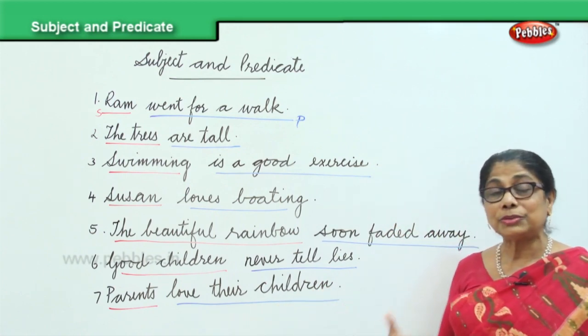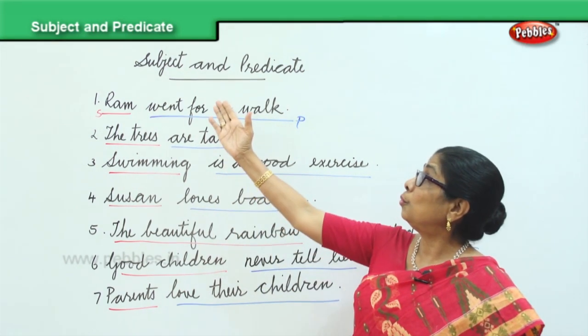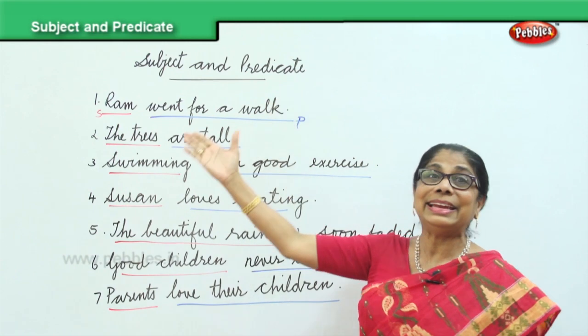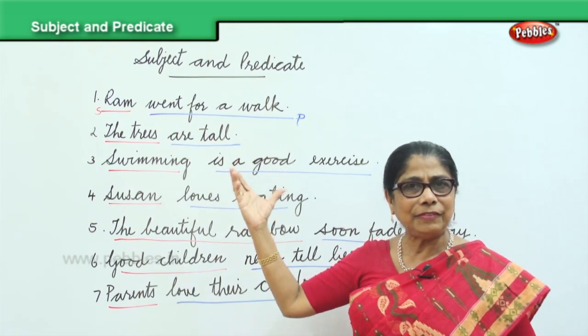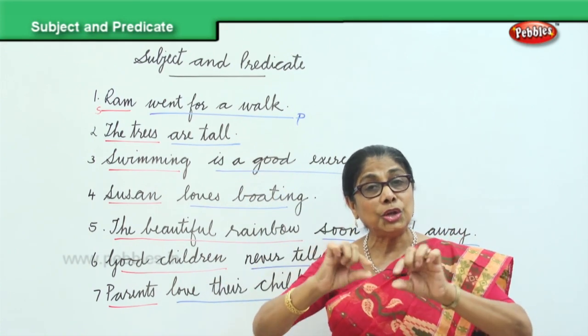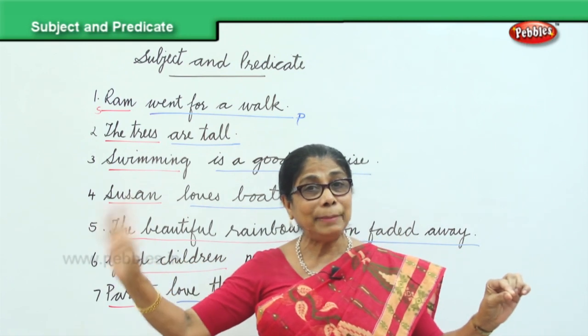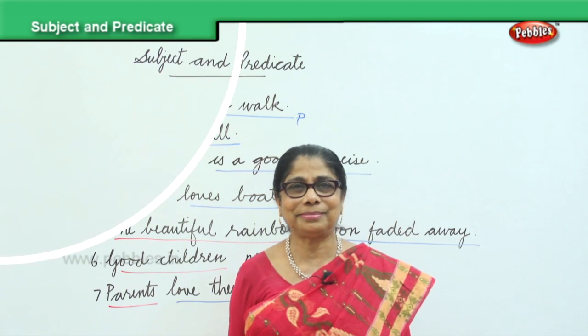Ends with the full stop. So now I am sure you know what is the subject and what is the predicate in a sentence: how to pick out the subject, how to identify the predicate, and how to join the subject and the predicate together to form a complete sentence that begins with the capital letter and ends with a full stop.